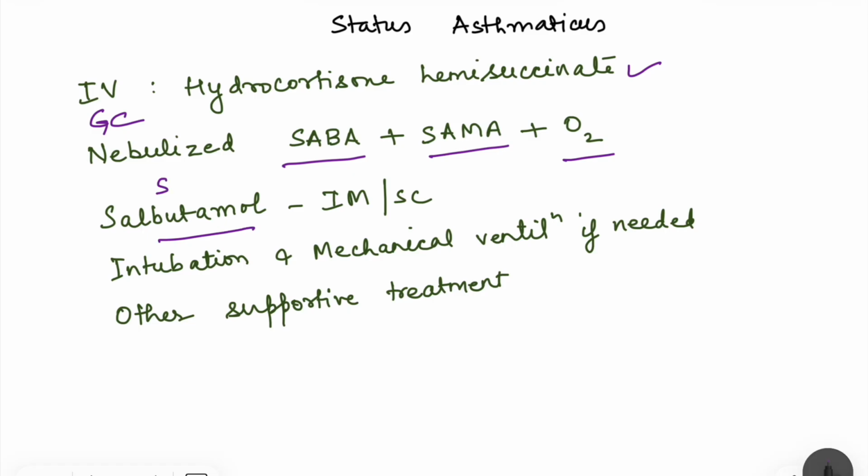Then salbutamol, that is short-acting beta-2 agonist, is given also by intramuscular and subcutaneous injection, because the person may not respond to nebulized if the drug is not going into the small bronchioles. See, there is already bronchoconstriction, there is a mucus plug formation. So it may be that the drug doesn't reach to the site of action. So in that case, the patient is not going to respond. So we have to give intramuscular subcutaneous injections also, so that via blood the drug can reach to the site of action. Then there may be need of intubation and mechanical ventilation, and we also have to provide other supportive treatment like correction of acidosis.